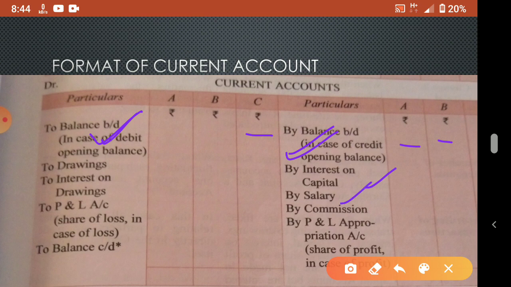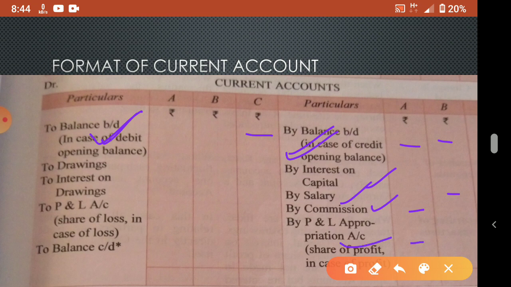Salary only to B means write only in B. Commission to A means write only in A. If all partners are there, then you can write in all partners. Then profit and loss appropriation, what is it? After preparing the P&L, only then do we prepare this. So in the profit and loss appropriation account, the final balance we distribute according to the ratio.